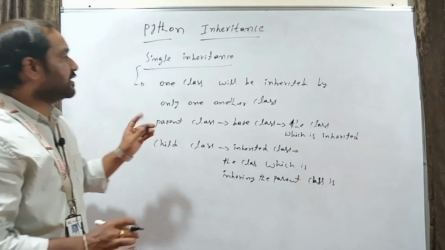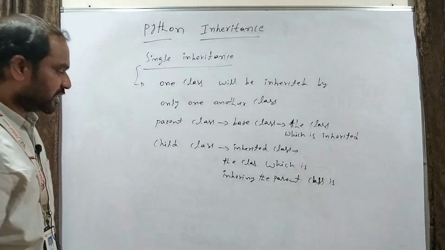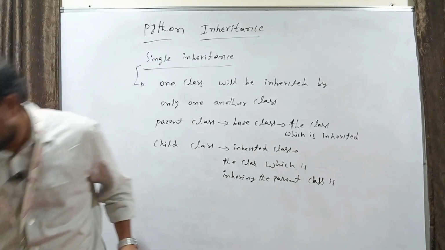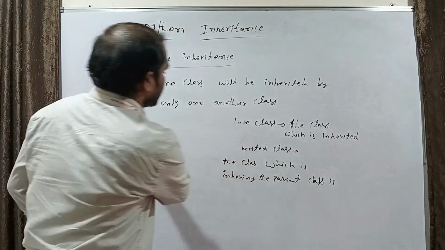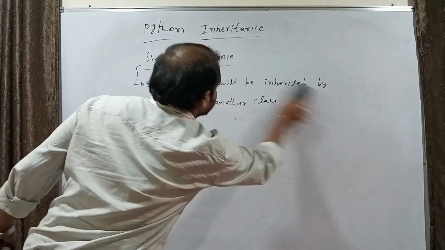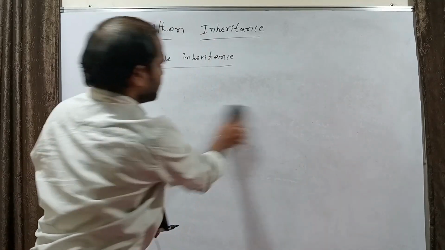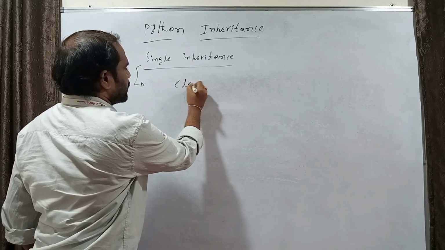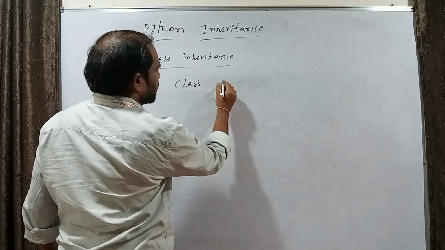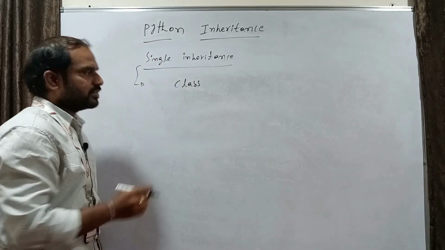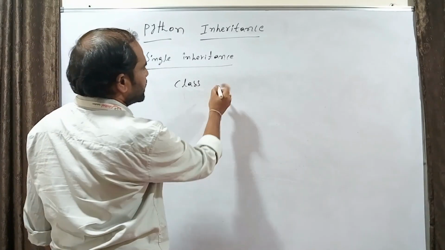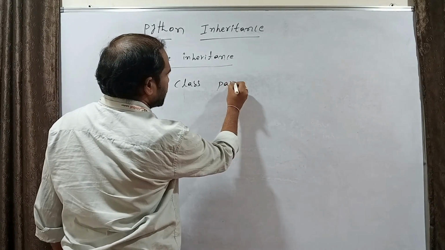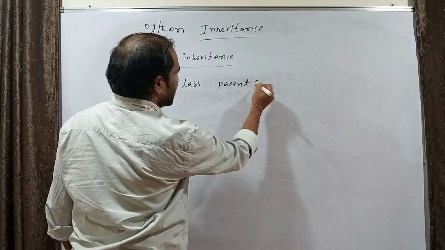I will show one example of single inheritance. Now we will create a class. You can take any name; I am taking the name of the class as parent.